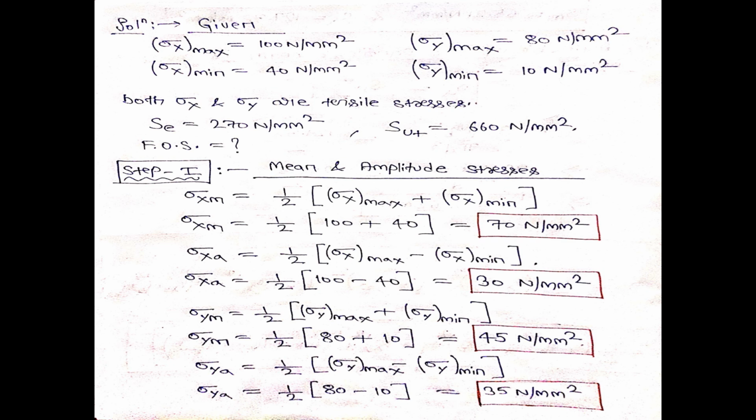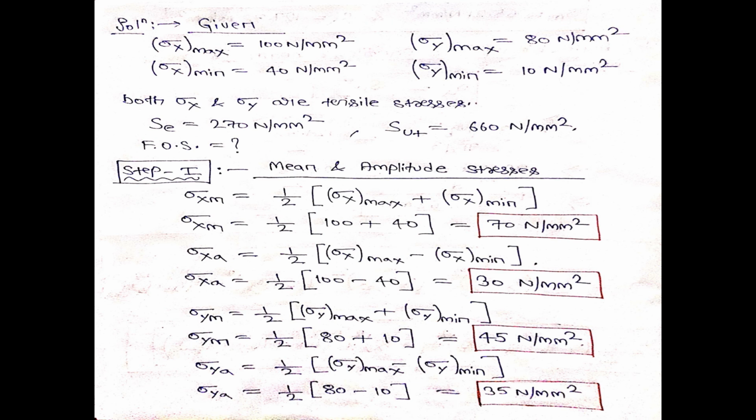I know that the mean component of stress, that is sigma xm, is given by the equation half of sigma x maximum plus sigma x minimum. Sigma x maximum is 100, sigma x minimum is 40. So sigma x mean will be half of 100 plus 40, which is 70 Newton per millimeter square. Similarly, alternating stress, that is sigma x alternating, will be half of sigma x maximum minus sigma x minimum, that is half of 100 minus 40, which is 30 Newton per mm square.